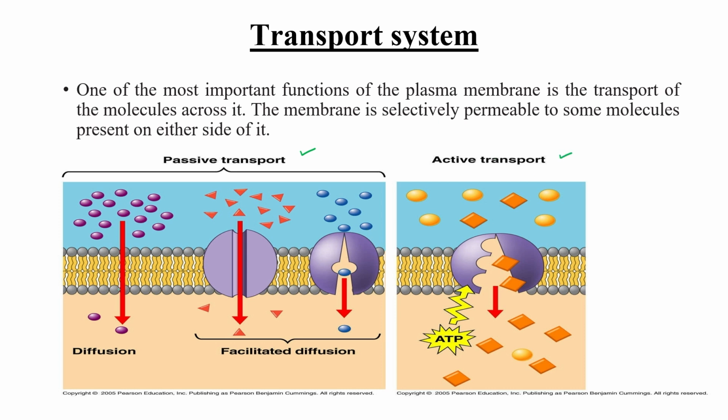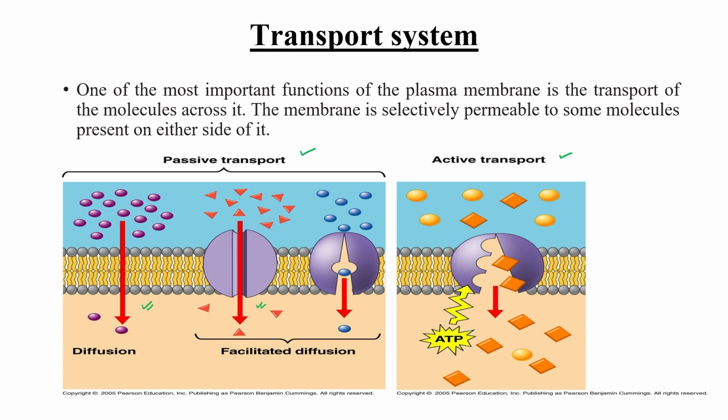Okay, passive transport is when certain kinds of molecules move from high concentration to low concentration, or along the concentration gradient. Diffusion is one of the examples, and if they pass from the external environment to the internal environment, then at that time they must use a protein or transporter. These two are examples of facilitated diffusion, when they take the help.